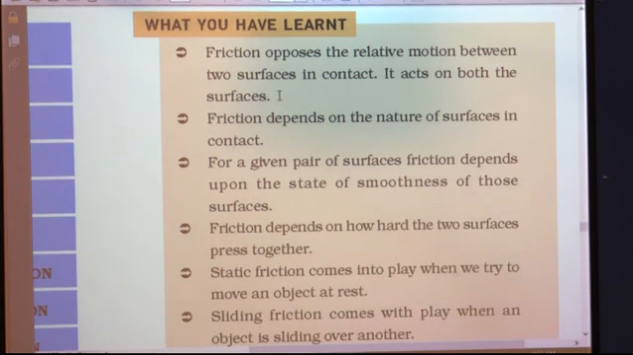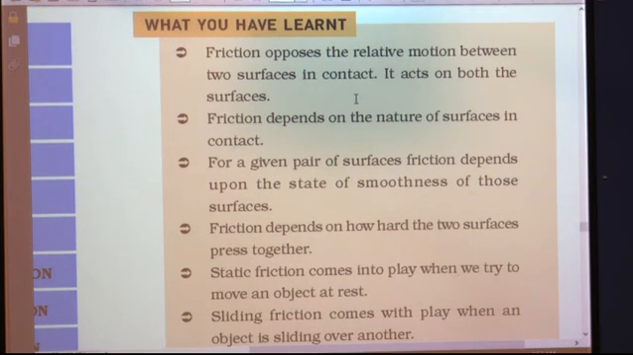Okay, that means when you are just pushing a box, the force of friction is offered by the floor on the box, as well as by the box on the floor also. So it acts on both the surfaces. So force of friction, or simply friction, opposes the relative motion between two surfaces in contact, and it acts on both the surfaces.